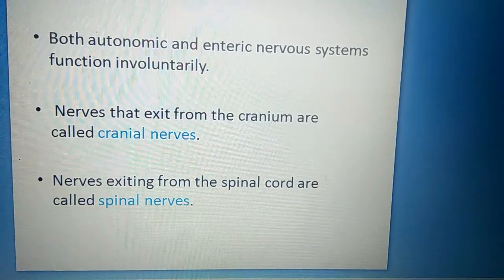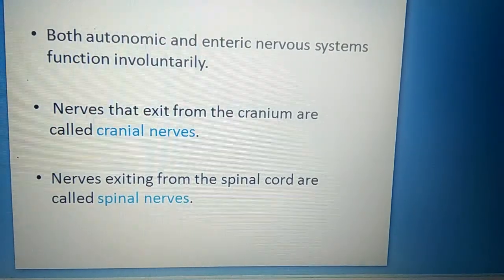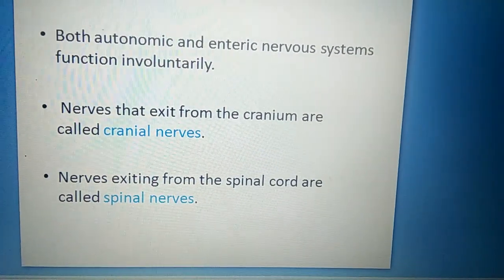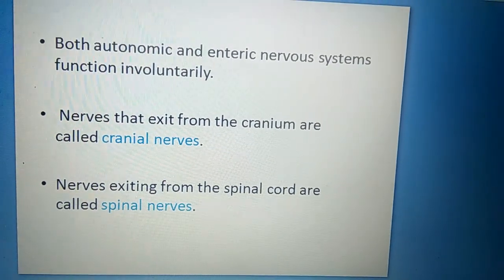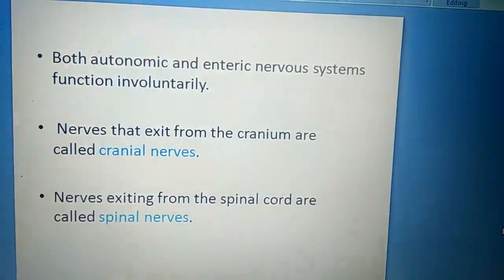Nerves that exit from the cranium are called cranial nerves. Nerves exiting from the spinal cord are called spinal nerves.